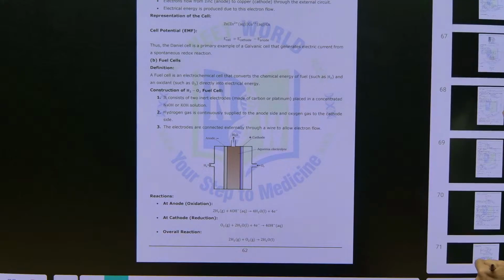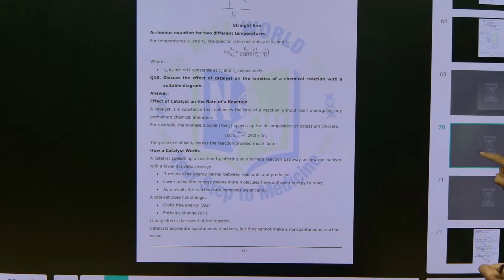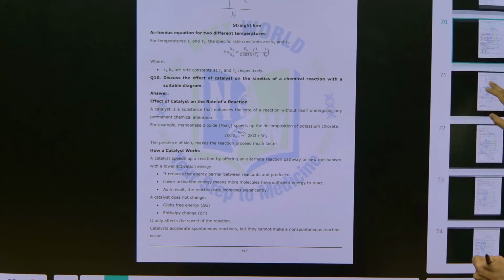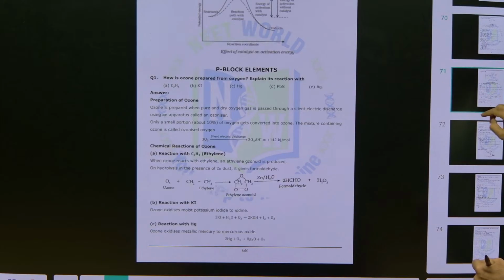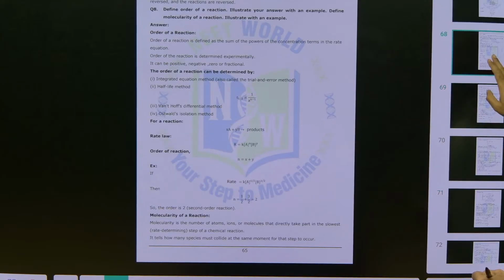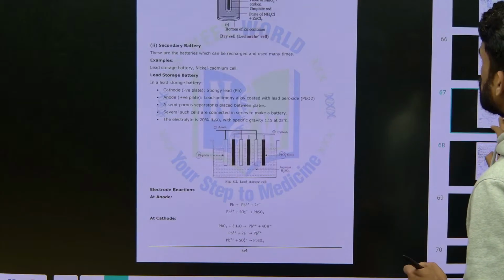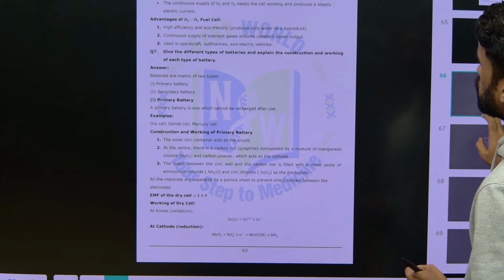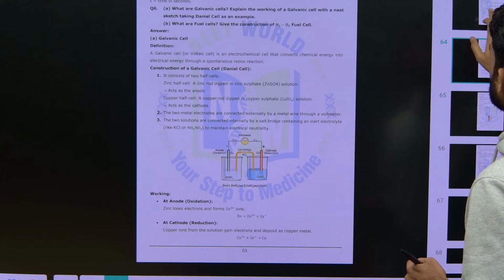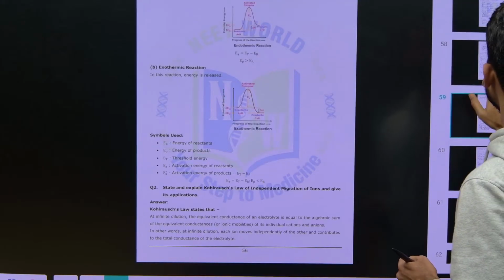Today we will be discussing chemical kinetics, and the first question is related to collision theory. Let me check where exactly it is mentioned in the book.